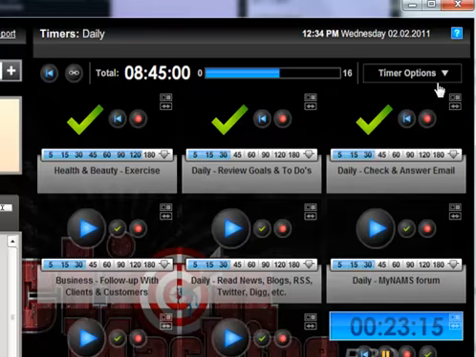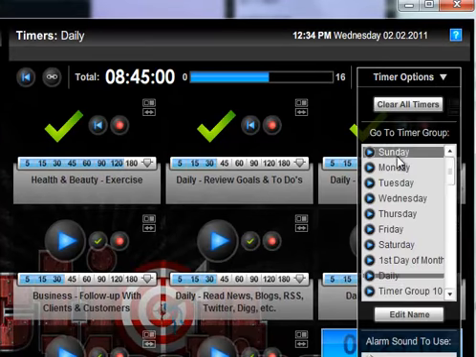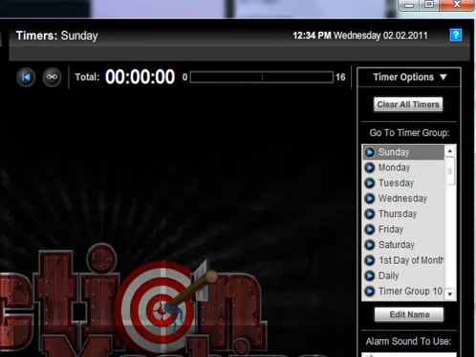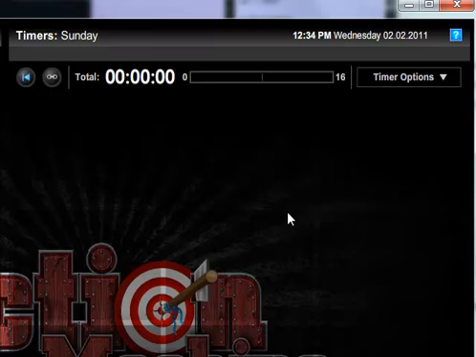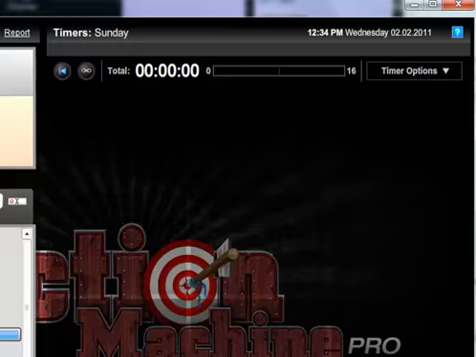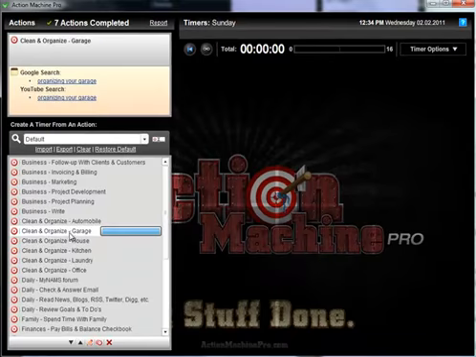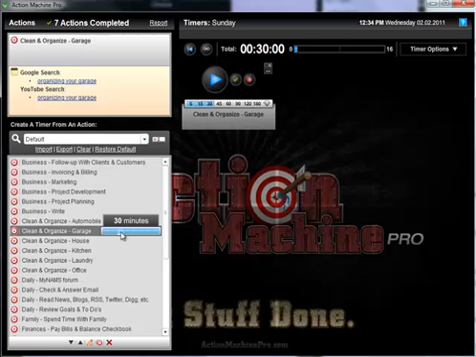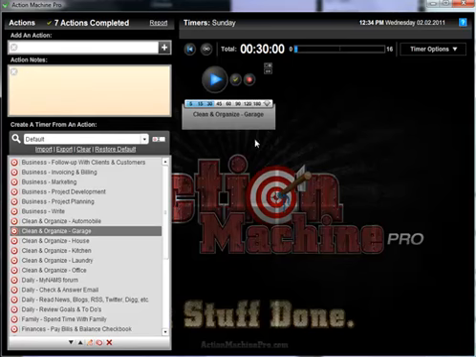Now when I go back over to the timer options and I click back on Sunday to show you some of the things I'll do here. Let's say that I've got Sunday now loaded and I want to use Sunday as my day to organize and clean the garage. You'll not see me adding this for a couple of reasons. One, I don't have a garage, and the second thing is that's like the last priority on my list. So anyway, I have now added a 30-minute activity to my schedule for Sunday.